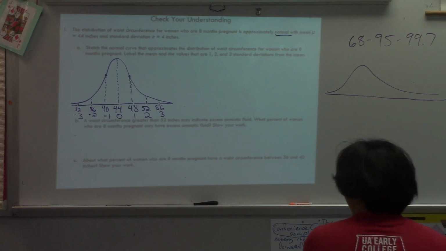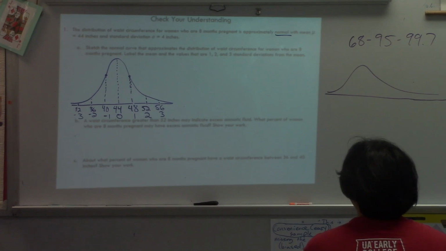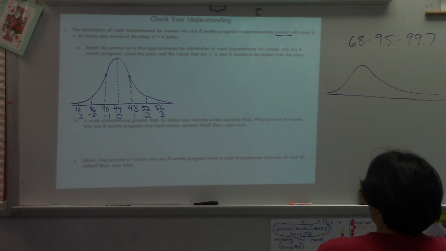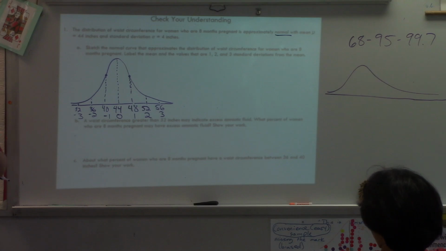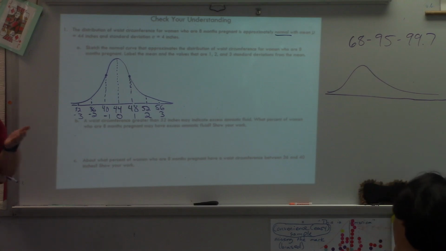Number 1. So, what are your questions about drawing this normal distribution? Okay. Would the median be in the same place as the mean? Why would the median also be 44 here? Because it's normal, symmetrical. Roughly, but I would say it's because it's symmetrical, not even just normal. Okay, as long as it's symmetrical, the mean and median will be the same.